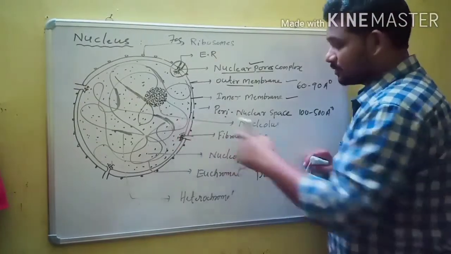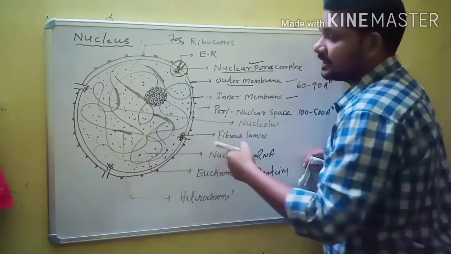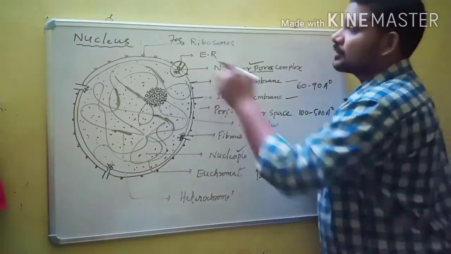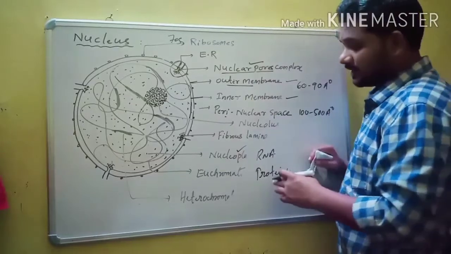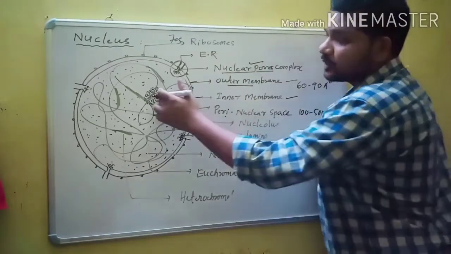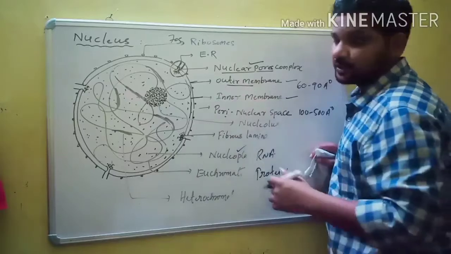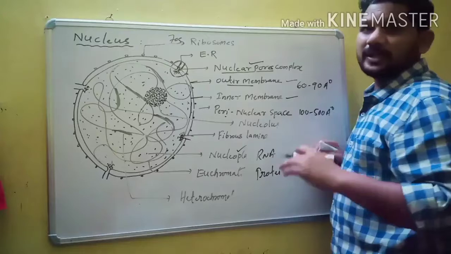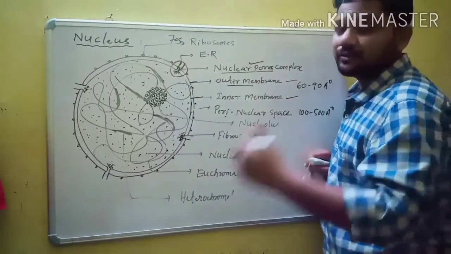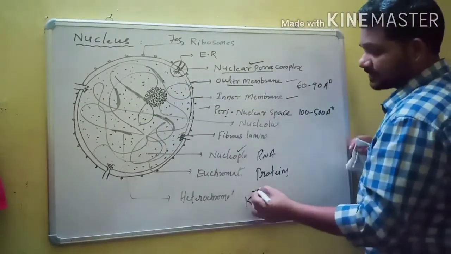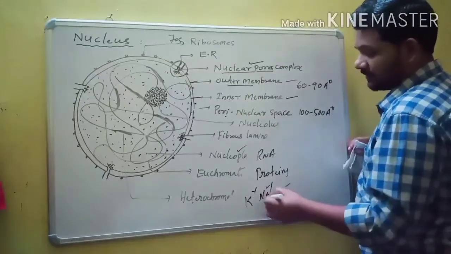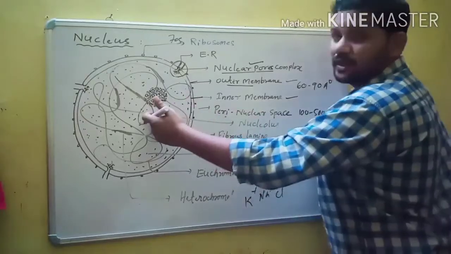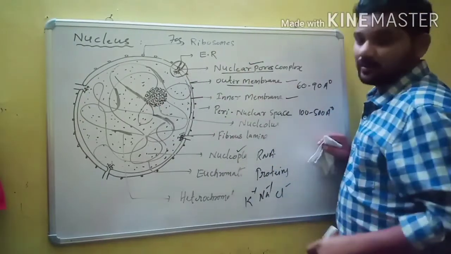From the cytoplasm to the nucleus, RNA and proteins also enter through these nuclear pore complexes. The nucleolus is the site for synthesis of ribosomes, and these ribosomes enter into the cytoplasm. But the nuclear pore complex prevents the entry of minerals like potassium, sodium and chlorine. So these minerals are unable to enter from the cytoplasm to the nucleus through the nuclear pore complexes.